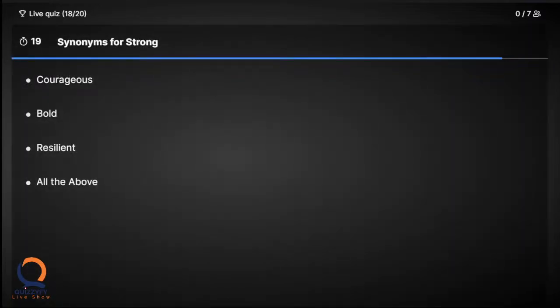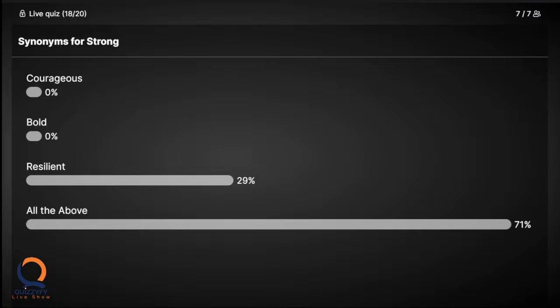What is a synonym for strong? Each word has a different meaning. Choose your answer correctly. Okay. 29% answered correctly. Resilient is strong. It's a synonym of strong. Courageous and bold are synonyms for brave. Let's move on to the 19th question.